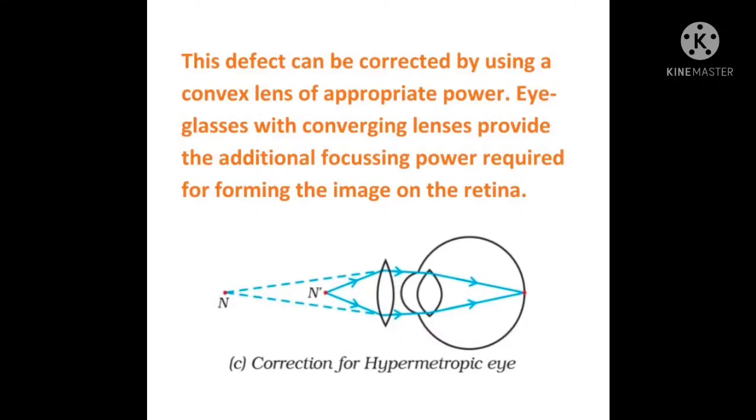As you all know, lenses have different powers, like 1, 1.5 or anything. This defect is seen usually in old people, from the age of above 40-45. I hope till here it is clear to you. Now let us move ahead.